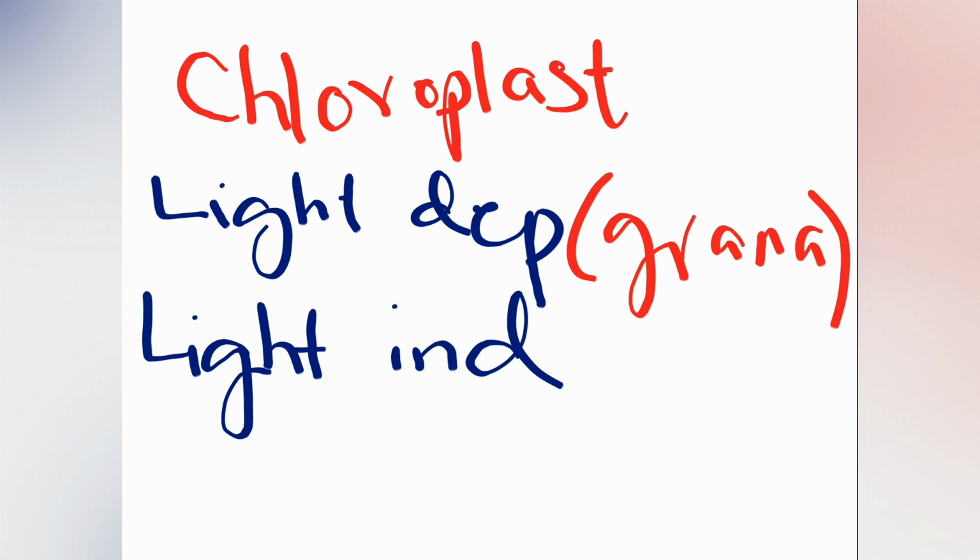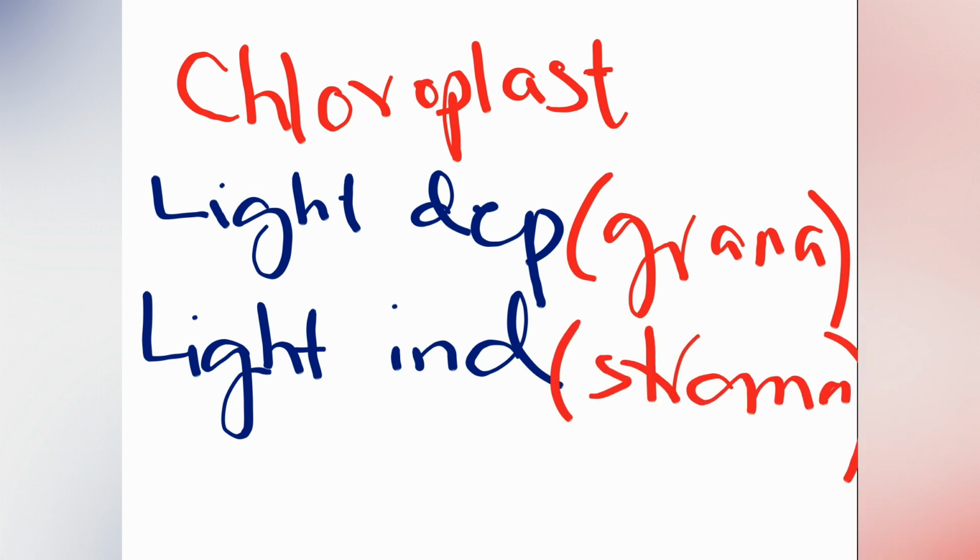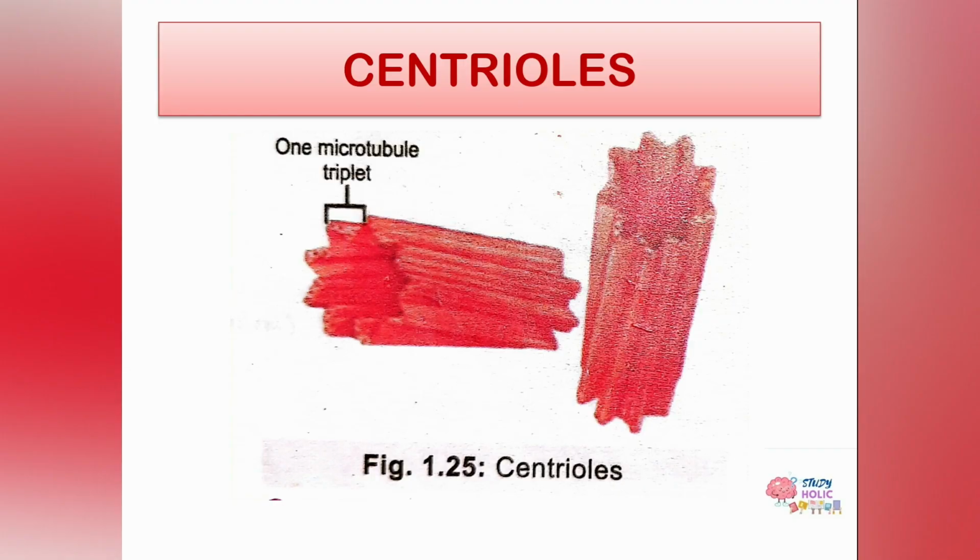The second reaction, that is light independent, is also known as the dark reaction. In this phase, carbon dioxide is reduced to make carbohydrates. This reaction takes place in the stroma region of the chloroplast. So the chloroplast is responsible for photosynthesis. Photosynthesis has two phases, light dependent and light independent. Light dependent takes place in the grana and light independent takes place in the stroma. So that was all about the chloroplast.